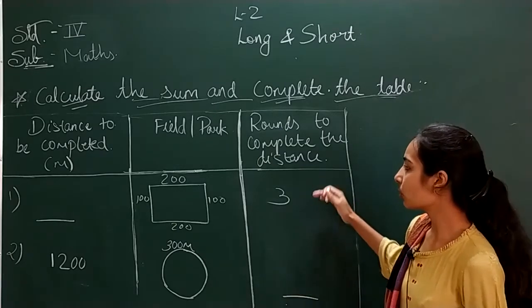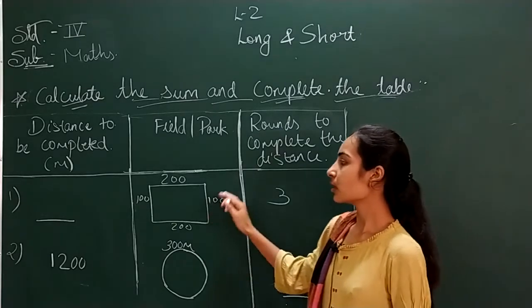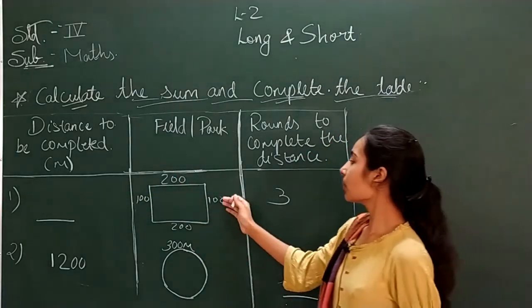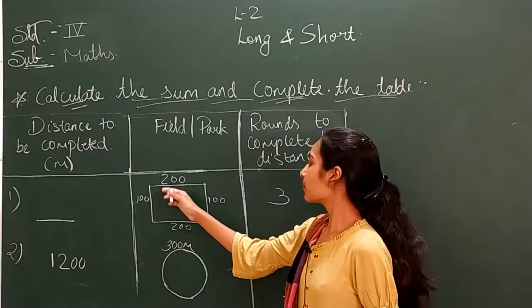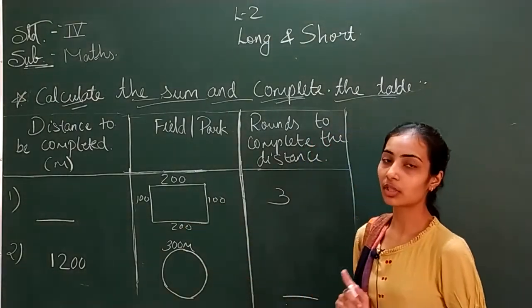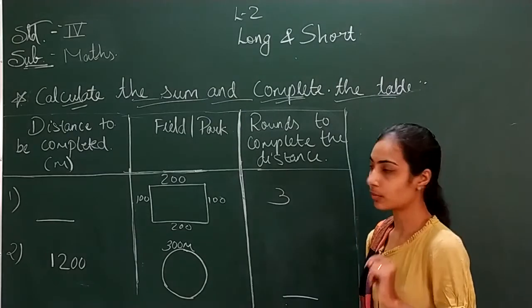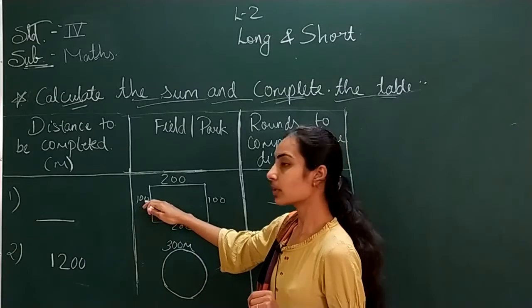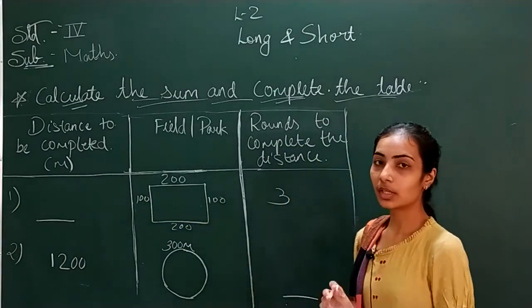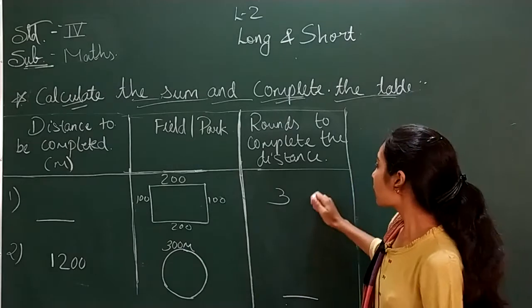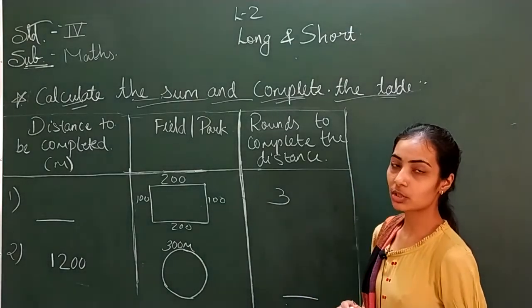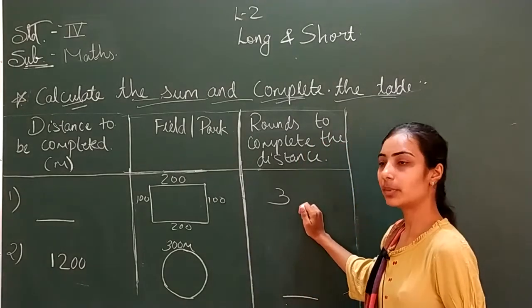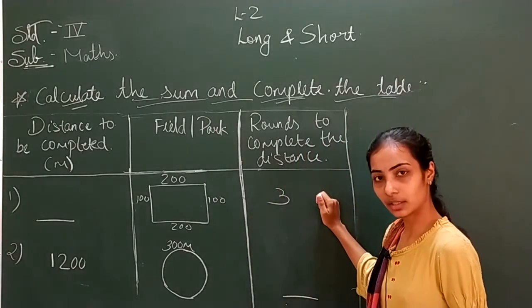I have a very little homework for you. Only 2 sums you will do. In the first one you will find the distance and in the second one you will find the rounds. See number 1, the rectangular field that we have done: 200, 100. First find out the total distance covered in one round. 200 plus 100 is 300, plus 200 is 500, and plus 100 is 600. So in one round you are completing 600 meters. If you are taking 3 rounds, then how much distance will you complete? 600 multiplied by 3, 1800 meters. So your first answer is 1800 meters.